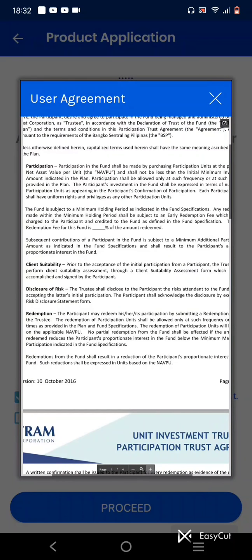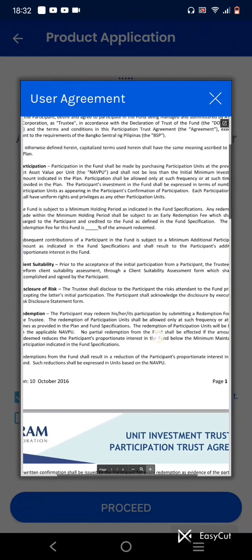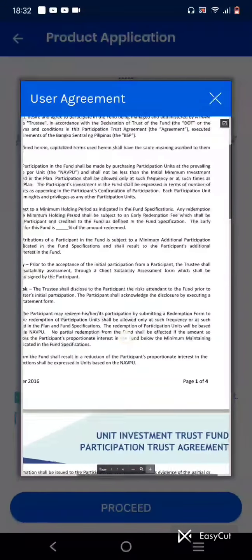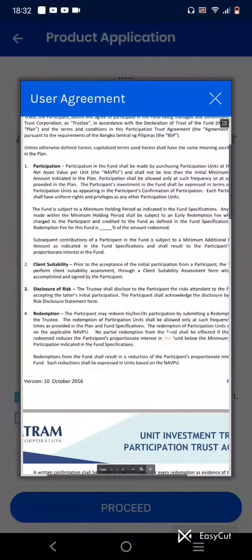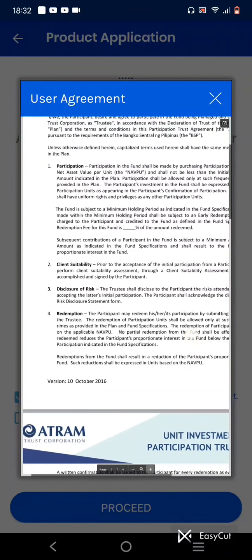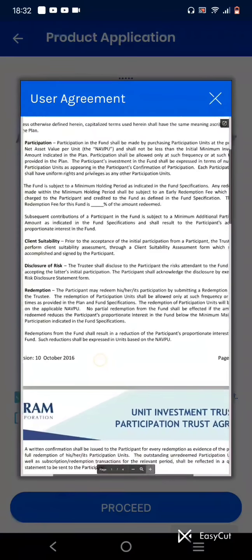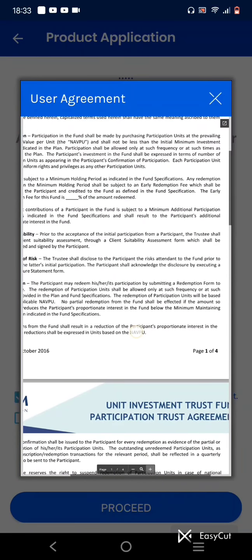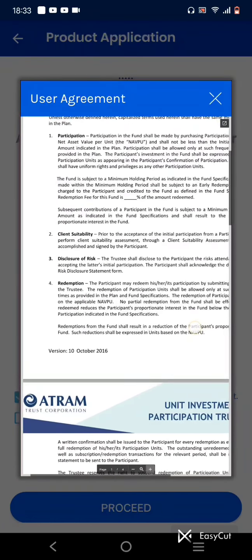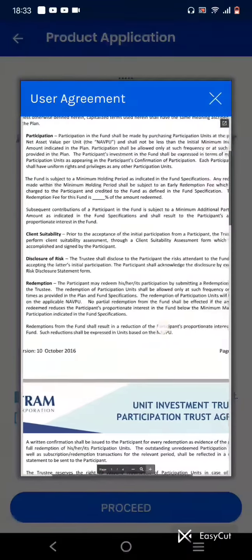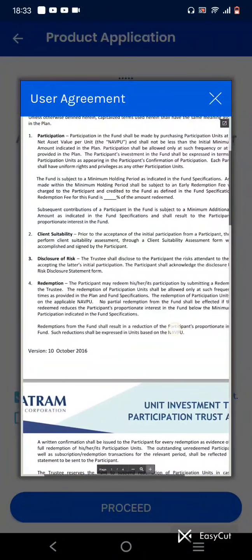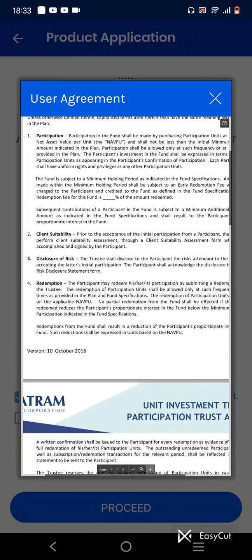Client's suitability. Prior to the acceptance of the initial participation from a participant, the trustee shall perform a client suitability assessment through a client suitability assessment form, which shall be accomplished and signed by the participant. Disclosure of risk. The trustee shall disclose to the participant the risks attendant to the fund prior to accepting the latter's initial participation. The participant shall acknowledge the disclosure by executing a risk disclosure statement form. So this is the disclosure of risk.